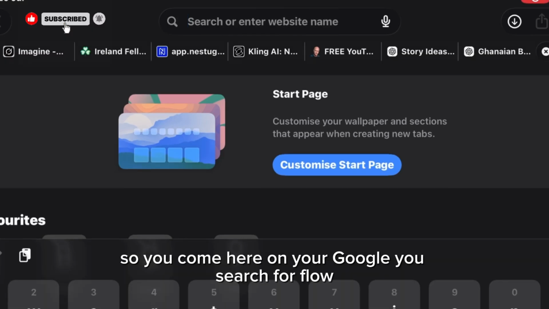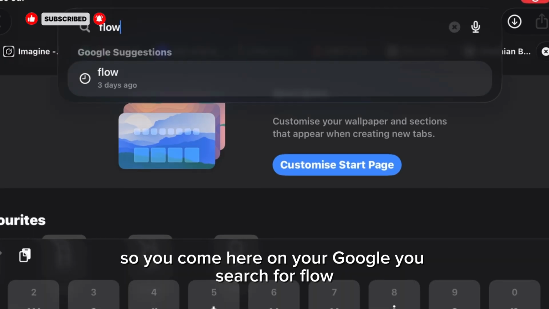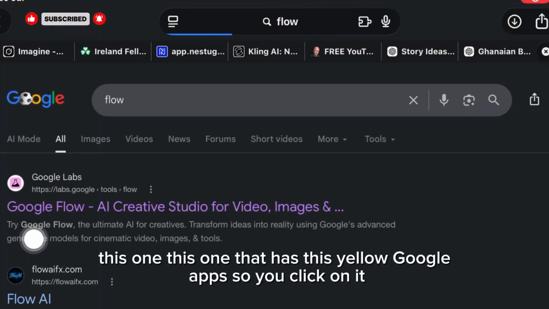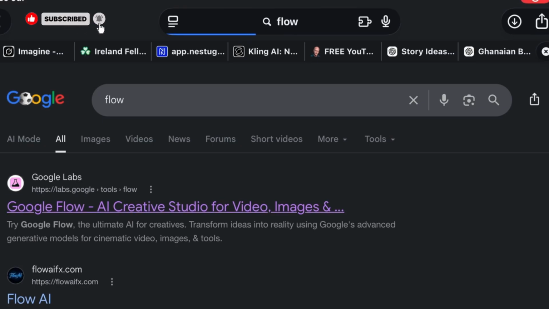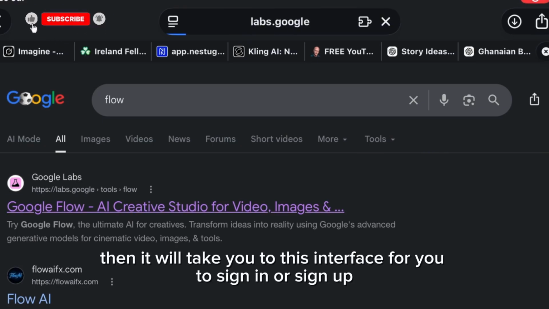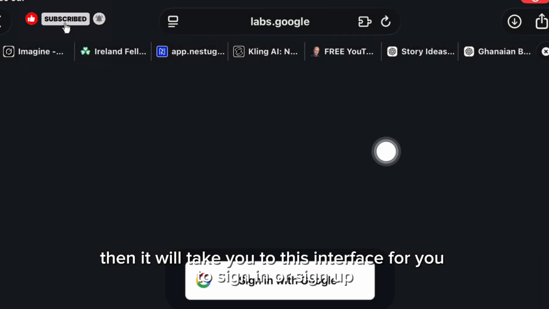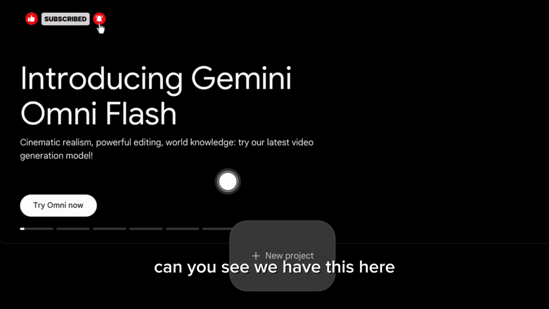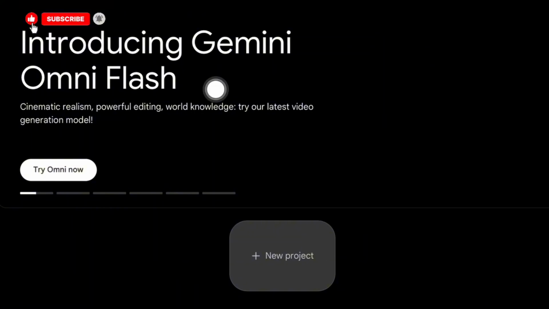So you come here on your Google, you search for Flow. It is this particular one, this one that has this yellow Google Apps. So you click on it, then it will take you to this interface for you to sign in or sign up. So I'm going to sign in with my email. Can you see? We have this here.